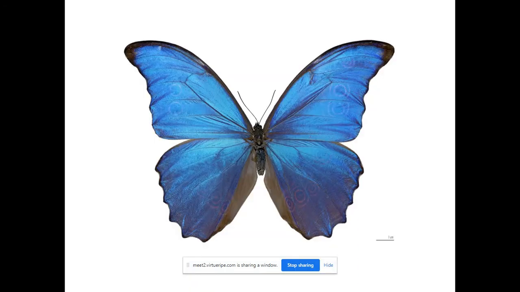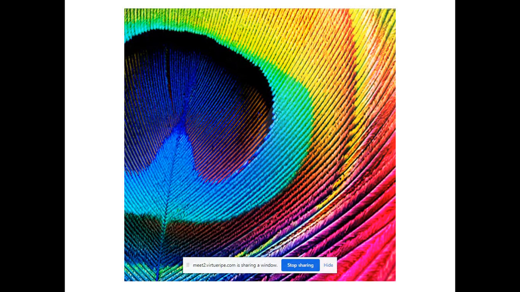And then come to this. It is a butterfly. The specialty is when you see a butterfly or a peacock feather, it will shine. If you go outside, or if you show it to sunlight, it will be more visible. Right?